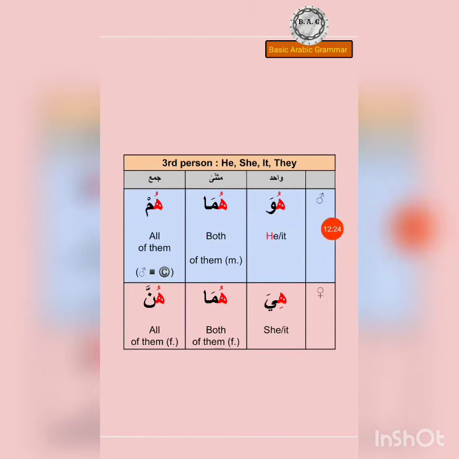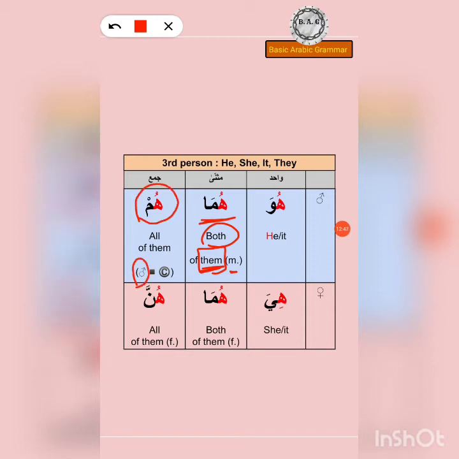Anyways, so huwa, and then huma is for both of them, masculines. Both of them, this is important, because it is third person. Huma is for them, and of course both of them. And then hum, all of them. Now this all of them may either be masculine or a collective noun. So this would be, for example, if you're talking to a mixed gathering, or you're talking about a nation, which has the feminines and masculines combined.